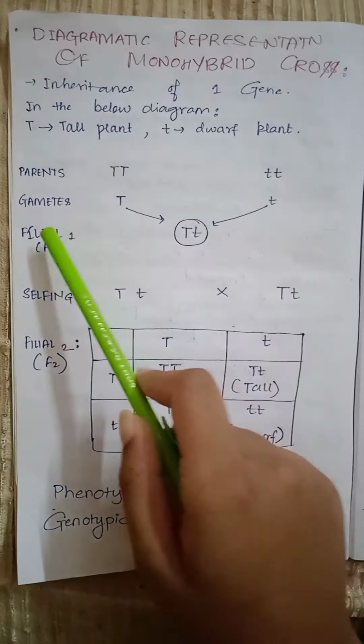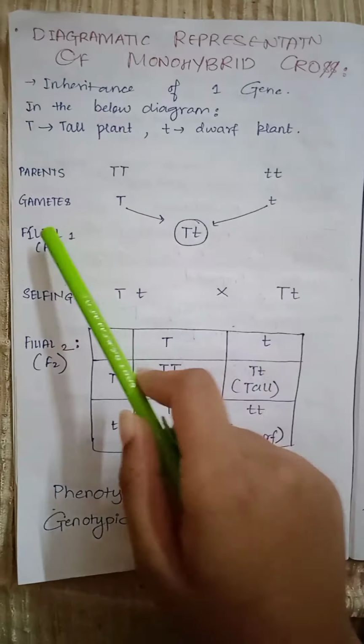After this, the filial 1 is again crossed with its same type. So we cross capital T small t with again capital T small t, and we obtain the filial 2. We can see that in filial 2, out of 4, 3 were tall and 1 was dwarf. Now there is something called phenotypic and genotypic ratio. Genotypic ratio is related to the genes while phenotypic ratio is what we can see. In the phenotypic ratio, 3 plants were tall, so here is 3, and 1 plant was dwarf, so here is 1. Therefore the phenotypic ratio is 3:1.